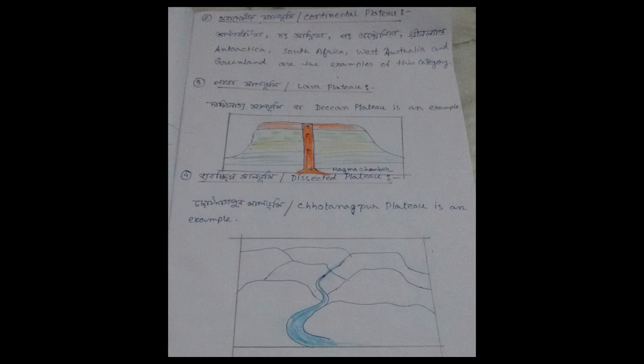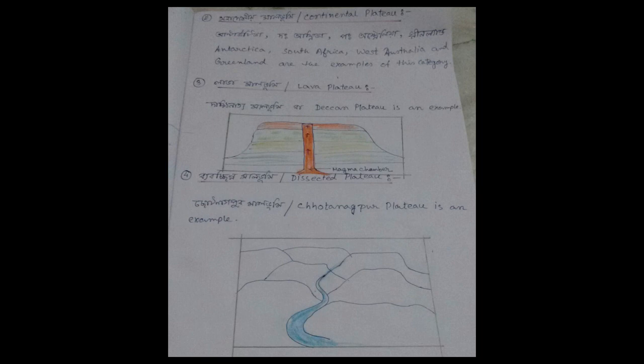These are called continental plateaus. So I am repeating again. These types of plateaus are formed when endogenetic forces raise plains to a height above their surroundings. These are called continental plateaus. Okay, and the examples, as I have said, Antarctica, South Africa, West Australia and Greenland are the examples of this type. And the third category is lava plateau or volcanic plateau.